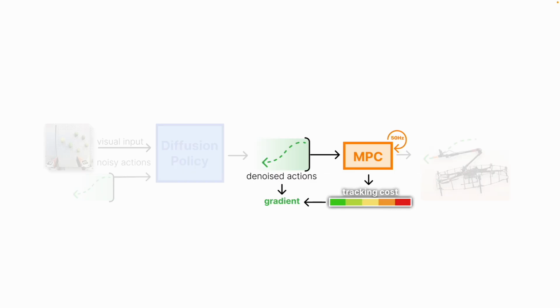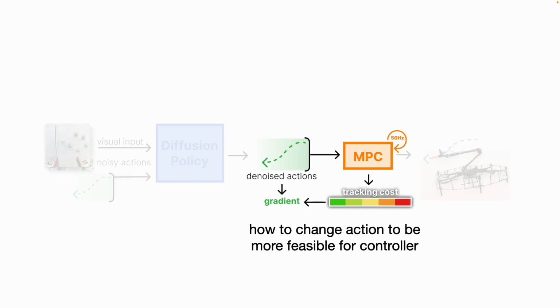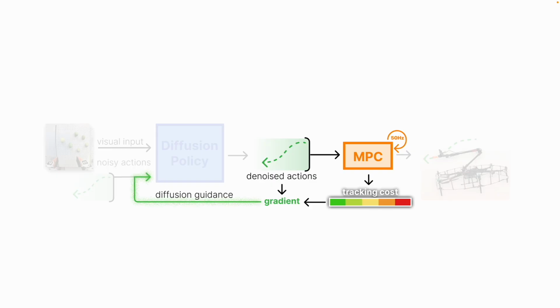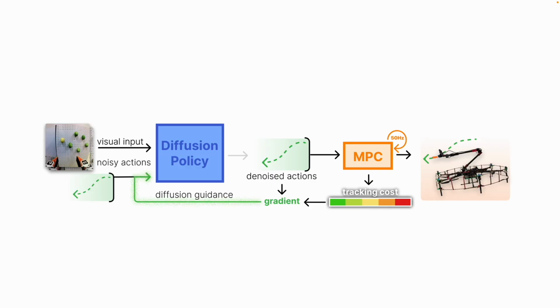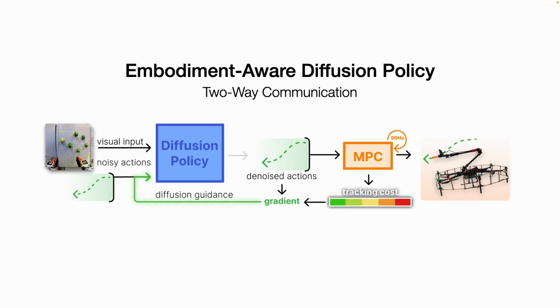We can take the gradient of the MPC's tracking cost with respect to action trajectories. This gradient tells us how to change the action to make it more feasible for the controller. We incorporate this gradient as diffusion guidance at every time step. This steers the diffusion process, enabling two-way communication between UMI policies and the deployment embodiment. This is our approach, EADP, or Embodiment-Aware Diffusion Policy.